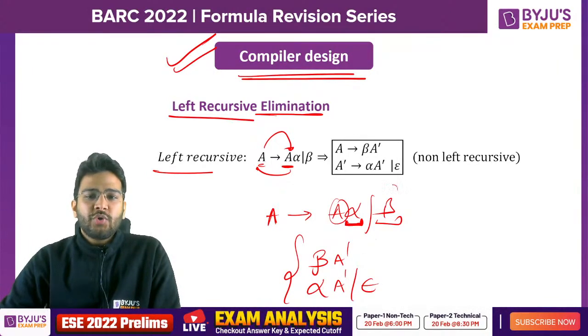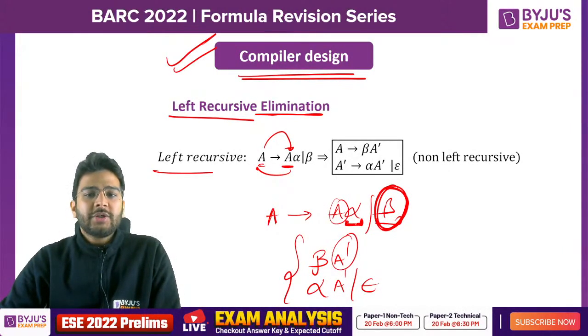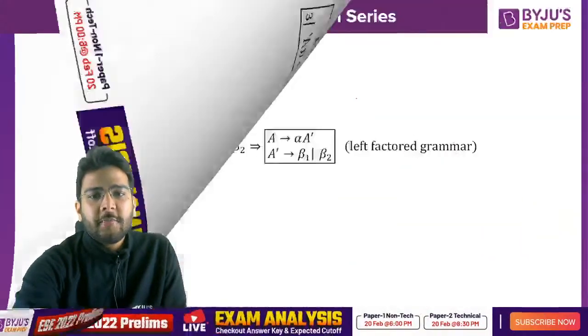Clear? So first you always have to focus on the non-left recursive part, so it is beta here. Then you write A dash, and then in the next production you write the remaining portion where you have the left recursion, that is alpha A dash or epsilon. Clear? So this is how we eliminate left recursion.